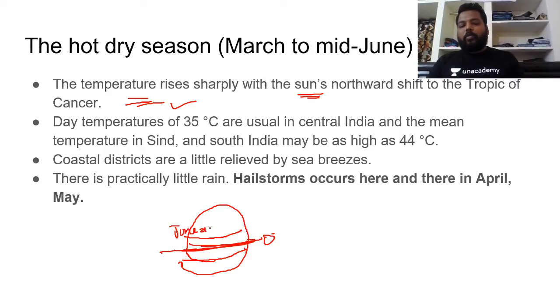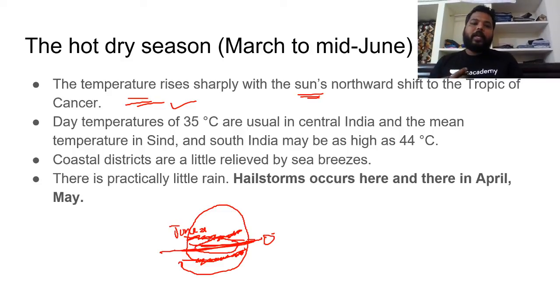During June 21st the sun's rays fall directly on the Tropic of Cancer itself. Do remember this point. And during December 22nd they fall on the Tropic of Capricorn, and the rest of the time it is almost near the equatorial margin.